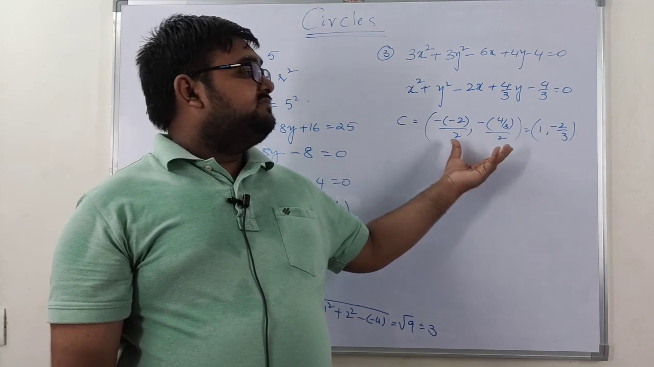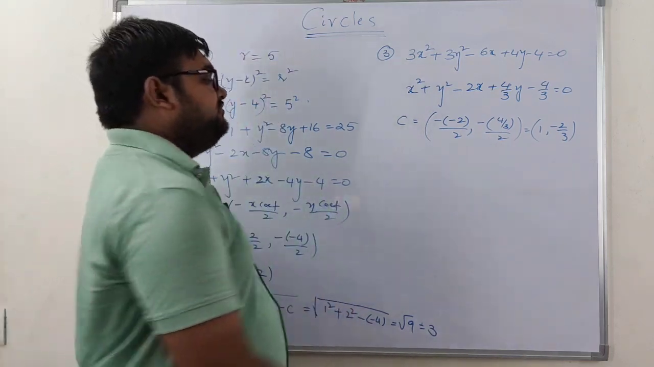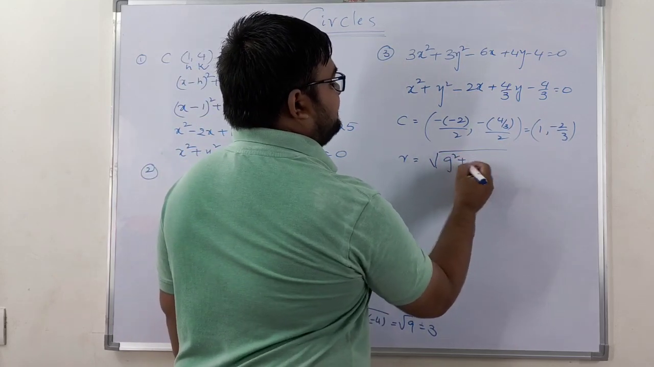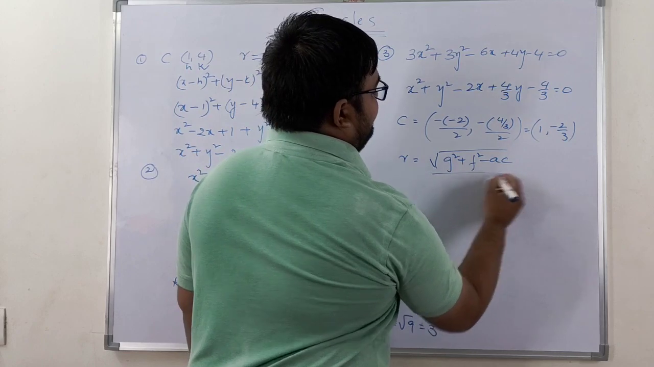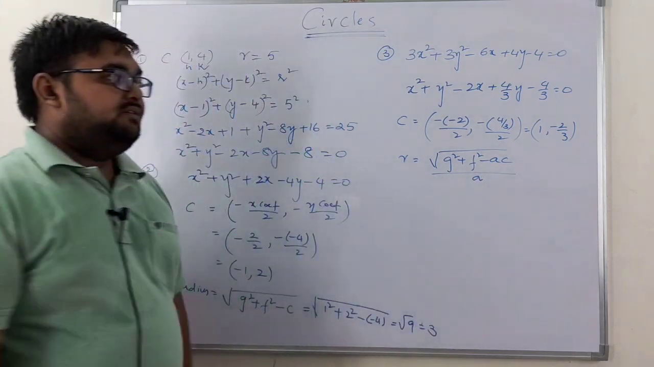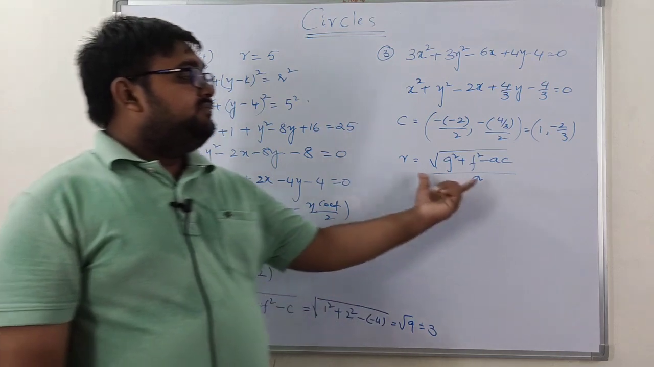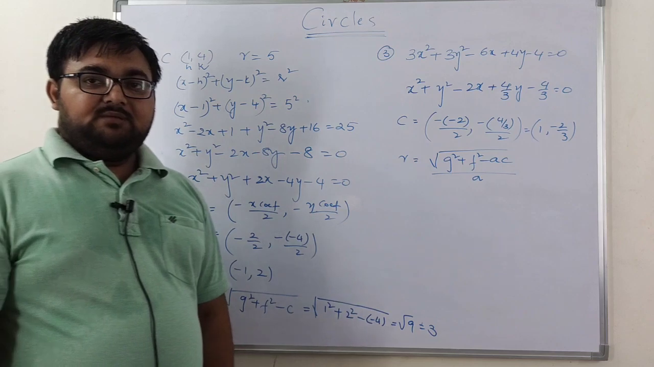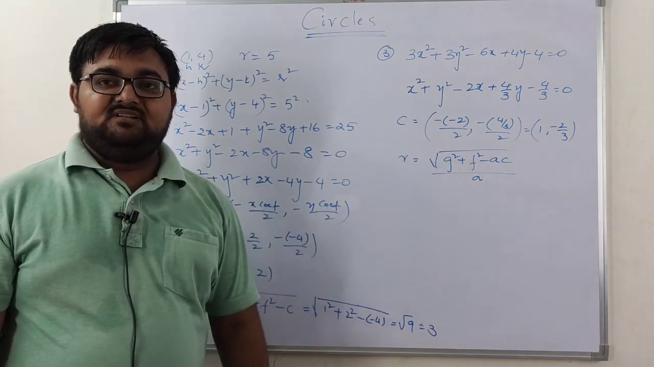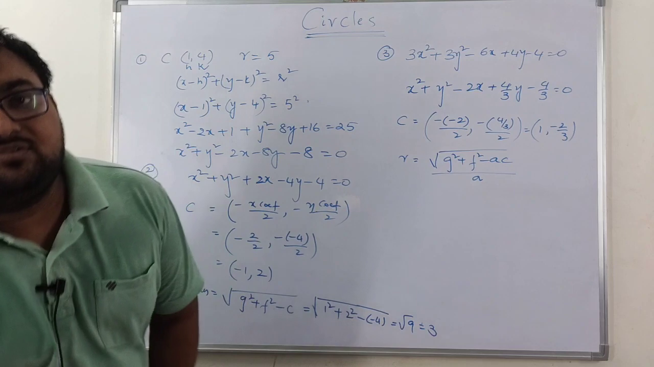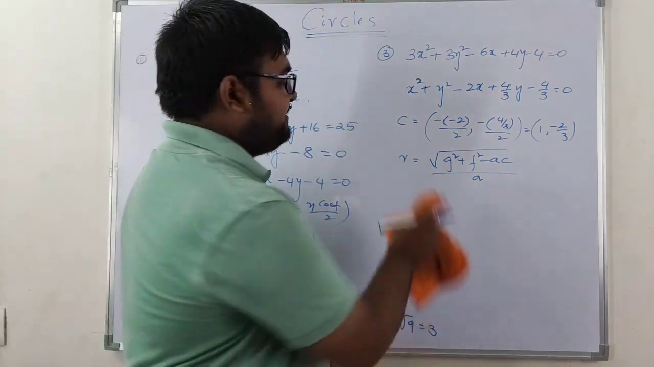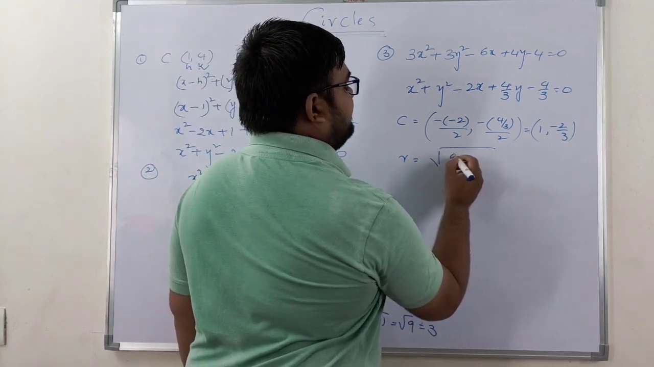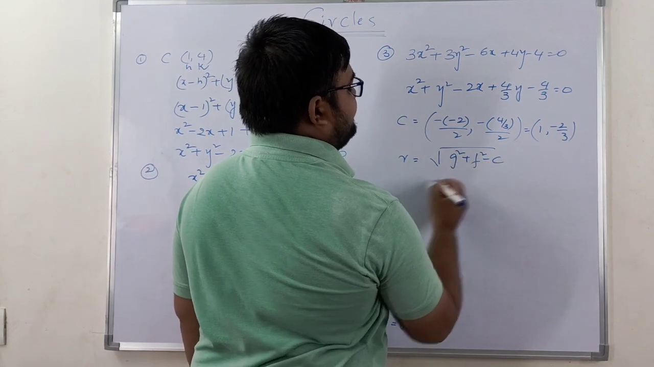So what is the radius? The radius is square root of g square plus f square minus ac by a. Instead of using this formula, we can directly use the simpler one here because we have already changed the equation into that particular form. So the simple formula is square root of g square plus f square minus c.